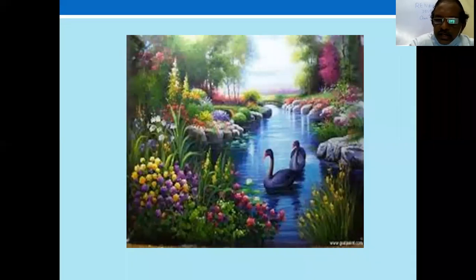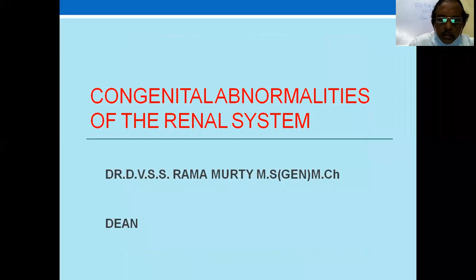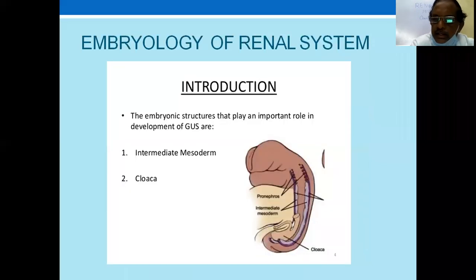Today, we are going to discuss the congenital anomalies of the kidney and the ureter. Any disease is classified as congenital, traumatic, inflammatory, neoplastic, metabolic, and degenerative disorders. So today, we'll be discussing the congenital anomalies. Before you start the congenital anomalies, you must refresh your knowledge of the embryology of the renal system. You know the kidney develops in the pelvis and comes up to the level of the renal line, its normal anatomical location.